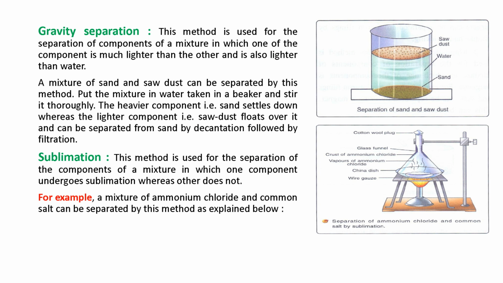For example, a mixture of ammonium chloride and common salt can be separated by this method. We know ammonium chloride sublimes and salt does not. So we separate both by the process of sublimation. In this diagram you can see how the sublimation occurs, and with its help you can understand this method.